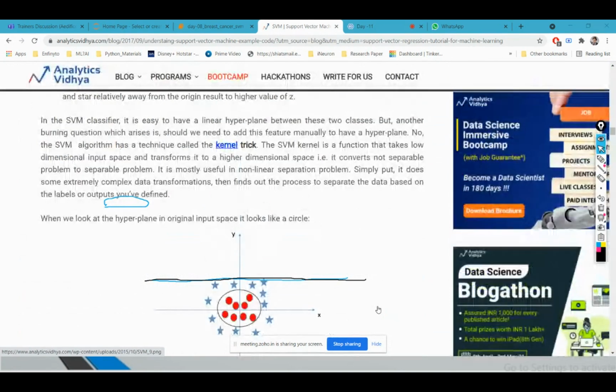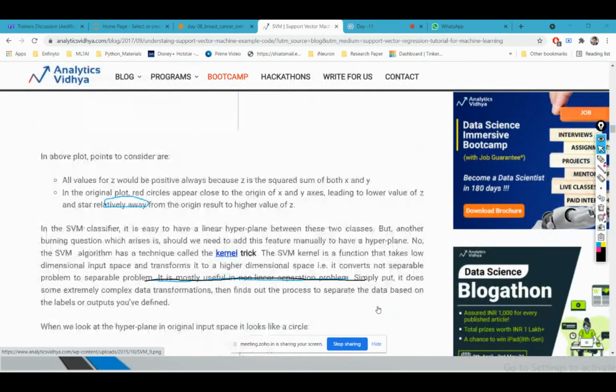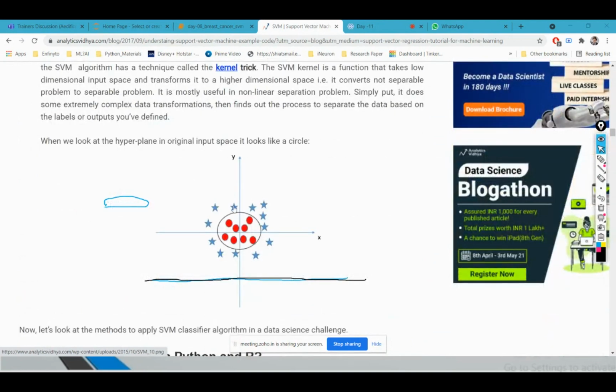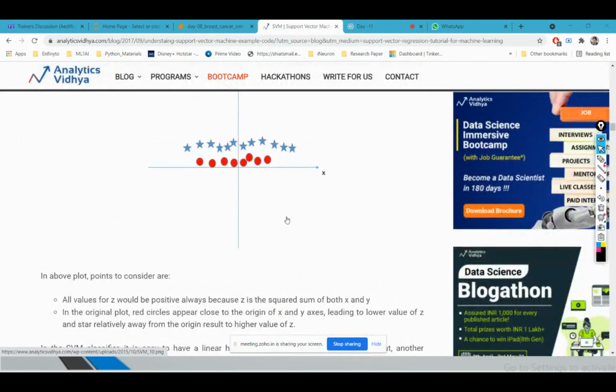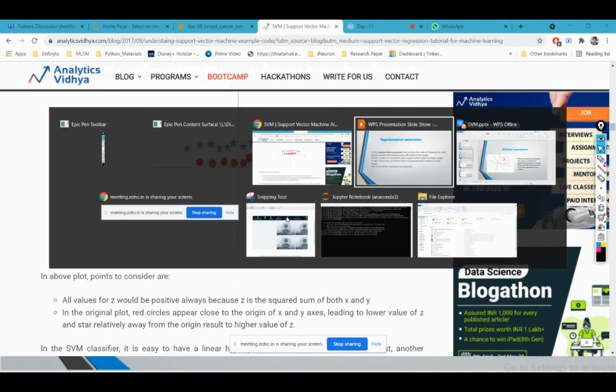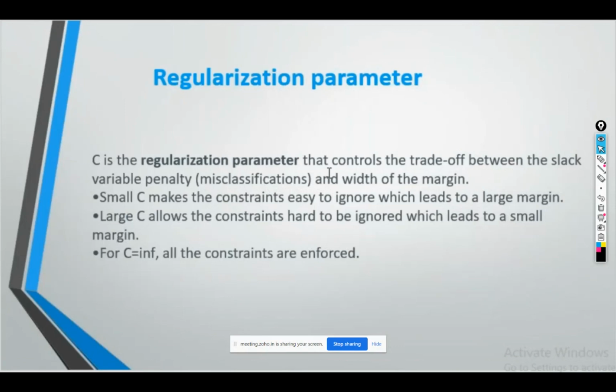Okay, which will be known as your kernel trick. We cannot draw a hyperplane with this circle equation, because hyperplanes are always linear. Okay, now let's see.